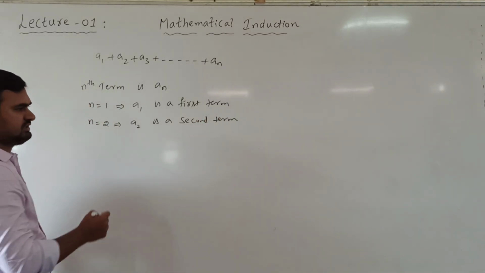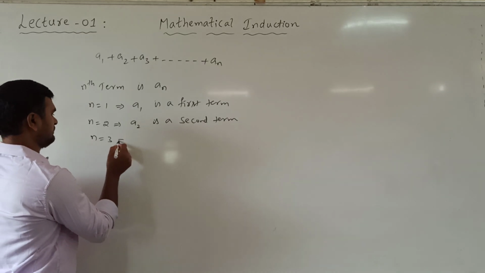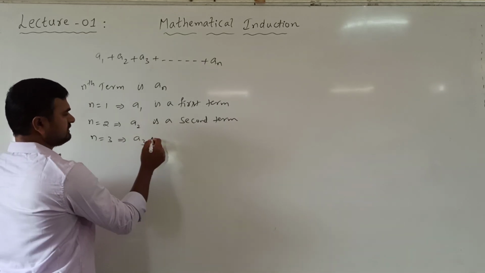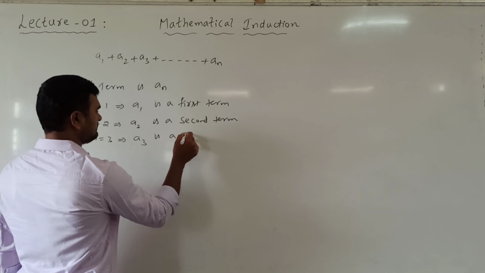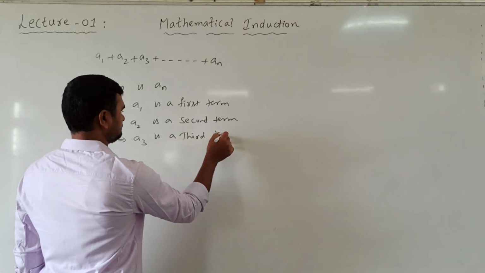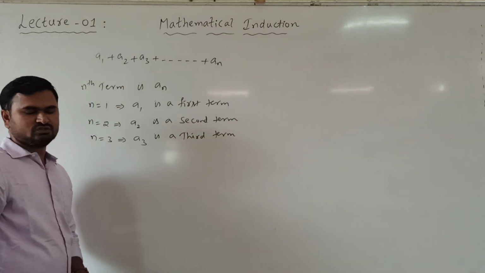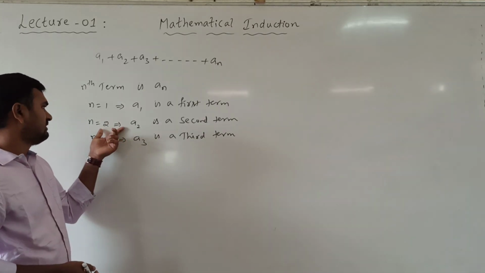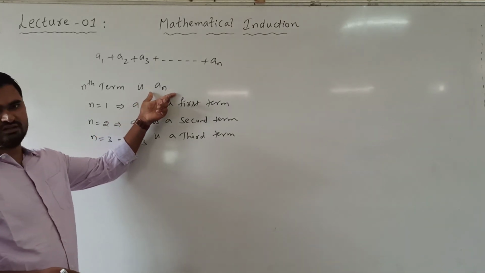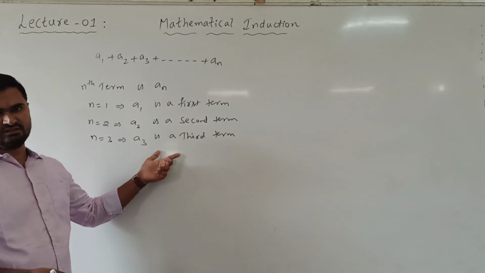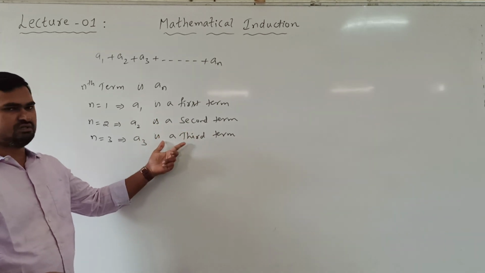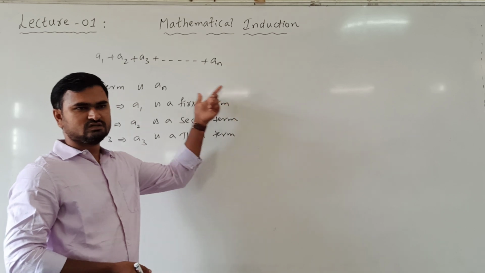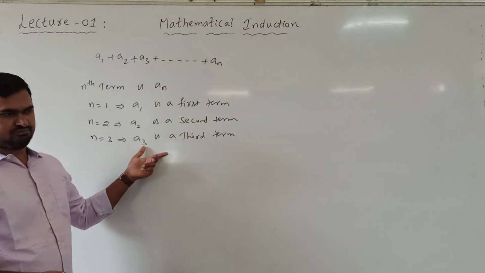If I take n equal to 3, then we get A3, which is the third term, and so on. So taking some values for n and substituting in this AN, we will get the required terms: first term, second term, third term, and so on. Okay, so this is the nth term.